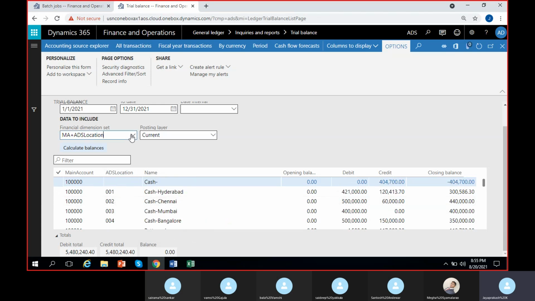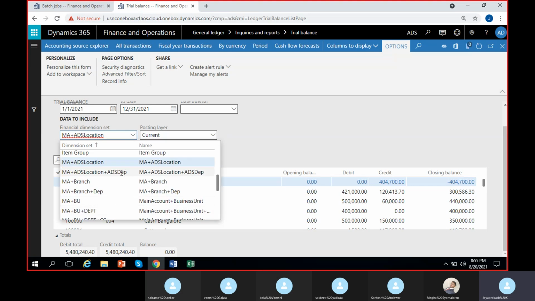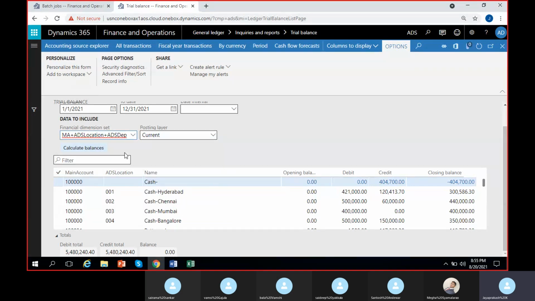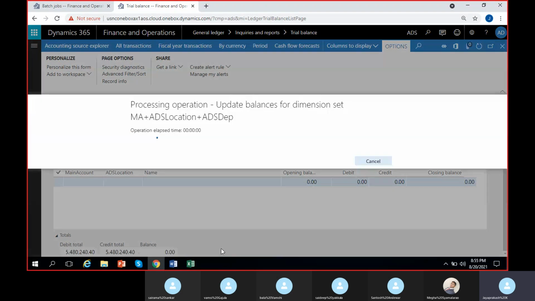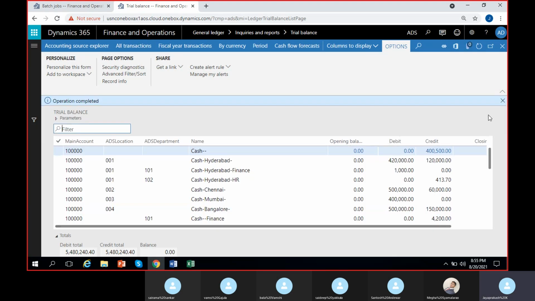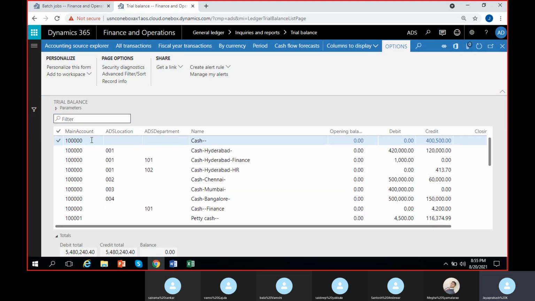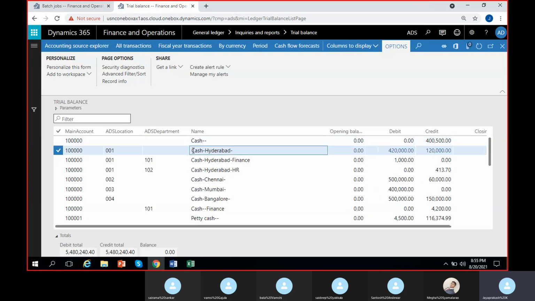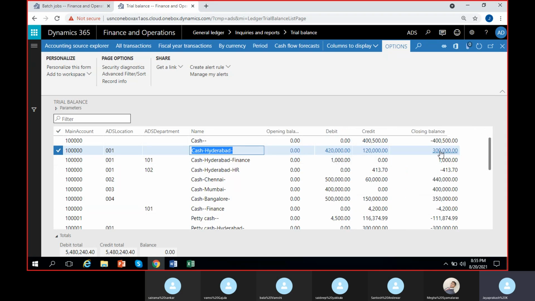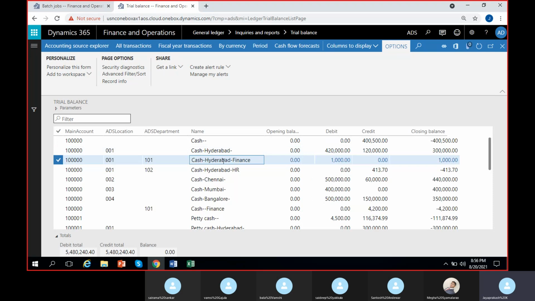So this time I will use main account plus ADS location plus ADS department here. This one, and I'll click on calculate balances. Then let us see what it will show. So here you can see with main account, only cash account, you have this much balance without using any financial dimension. With cash account plus Hyderabad financial dimension, you have this much balance, debits and credits. I mean, you can see this one here in the closing balance. Cash account plus Hyderabad plus finance department, you have 1000.